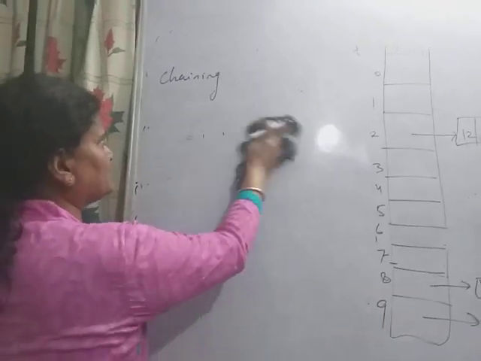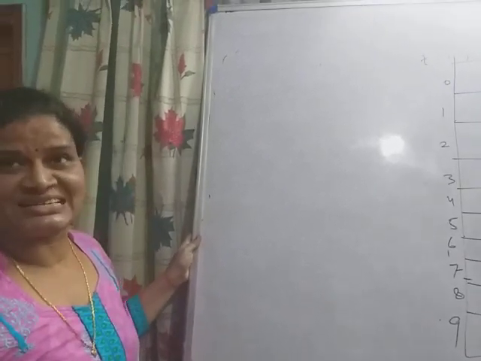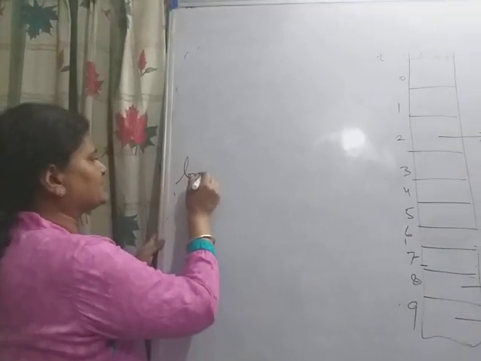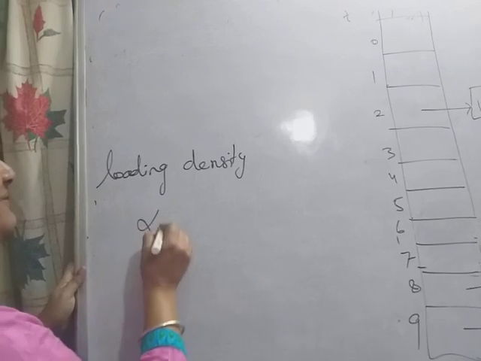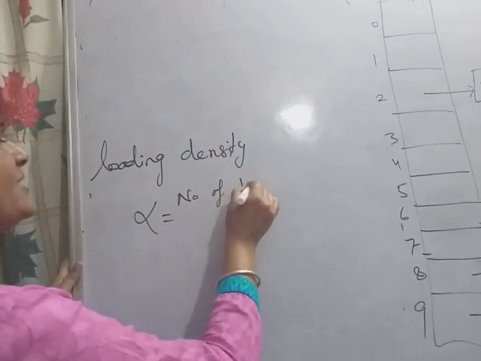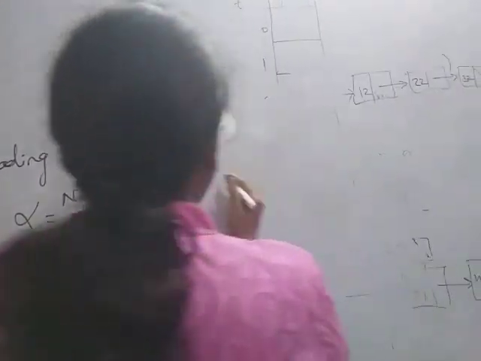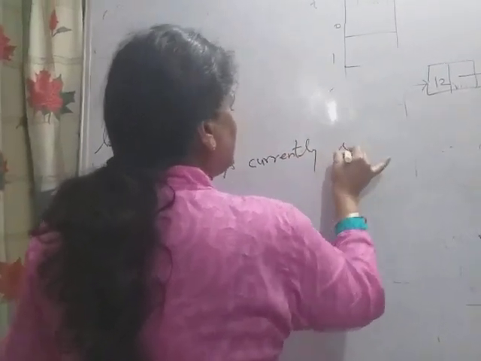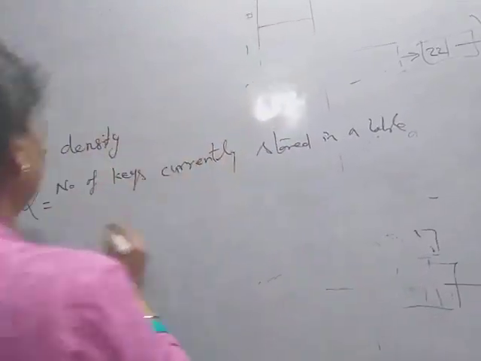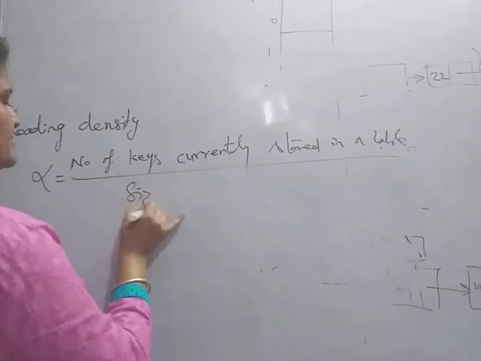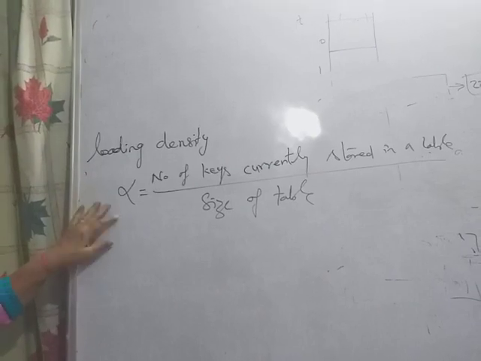Now there is an analysis of hashing. In the analysis of hashing, we perform the analysis in terms of loading density. The loading density of the table is defined as alpha equal to the number of keys currently stored in the table divided by the size of the table. This is called the loading density of the table.